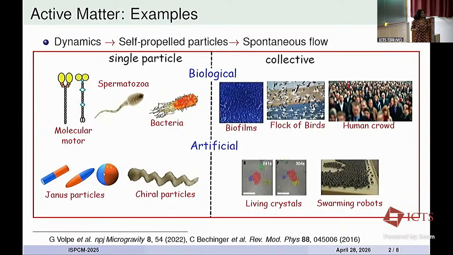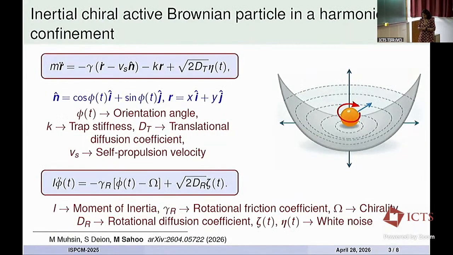Because of this, these chiral particles can both self-propel as well as self-rotate. In recent years in experiments, it is realized that these chiral particles, Janus rods and Janus particles, are very much responsive to boundaries or confinements, and in fact they show very interesting features near the boundaries. Motivated by this, we investigated the dynamics of an inertial chiral active Brownian particle, which is confined by a two-dimensional harmonic confinement. The dynamics can be described with the same active Brownian framework, where Vs is the self-propulsion velocity of the particle, and n is the unit vector representing the orientation of the particle with orientation angle phi,